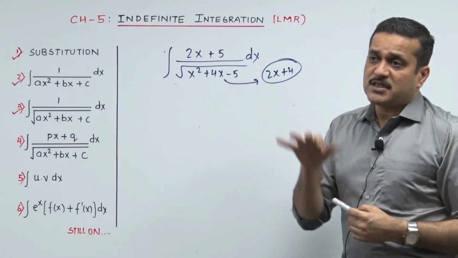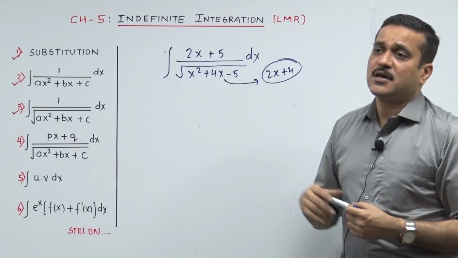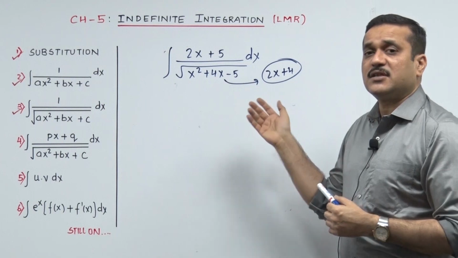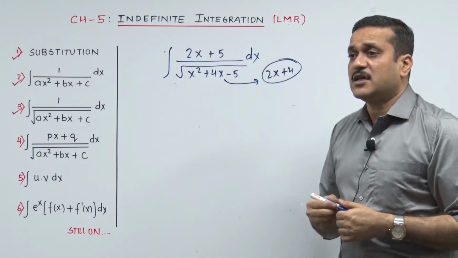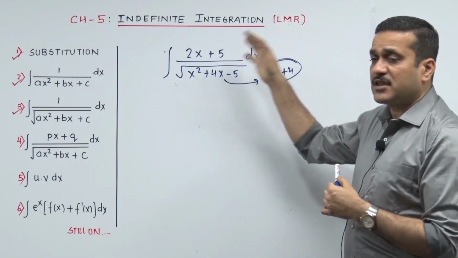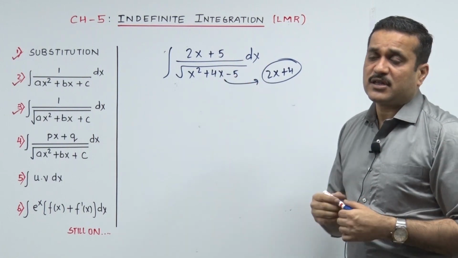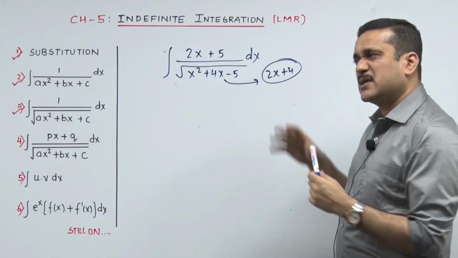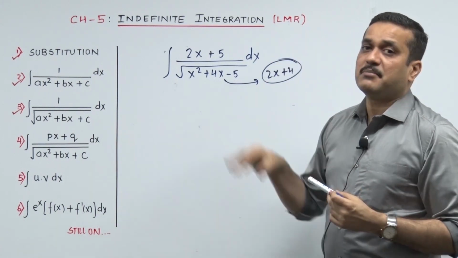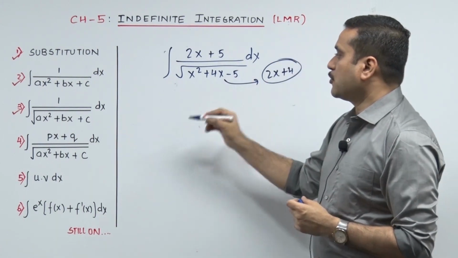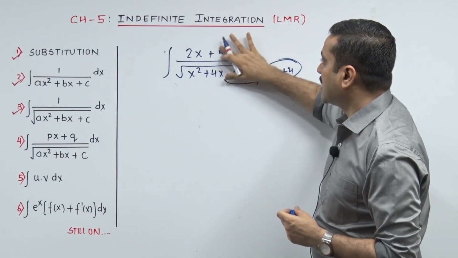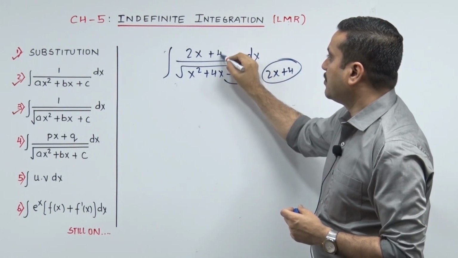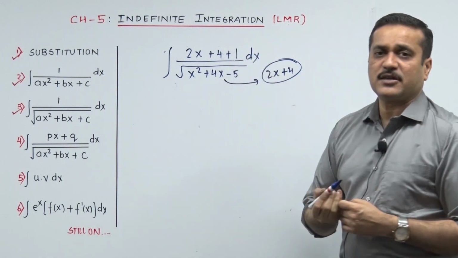Why we need to get that thing in the numerator, the reason will slowly unfold for you. The reason for bringing 2x plus 4 into the numerator, why we are doing that, it will slowly unfold and let it unfold automatically. To bring 2x plus 4 up, I think we don't have to take much effort. Check that. Break up 5 and write it as 4 plus 1.